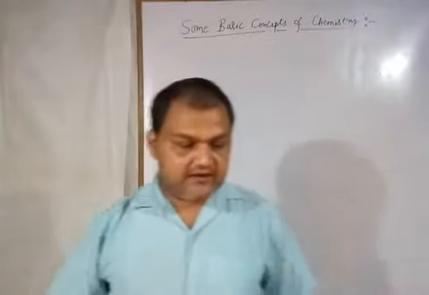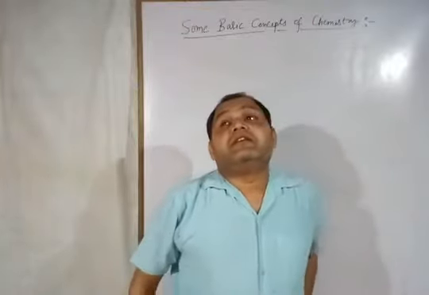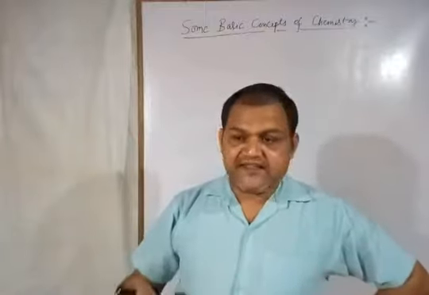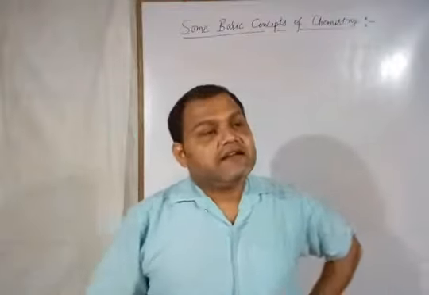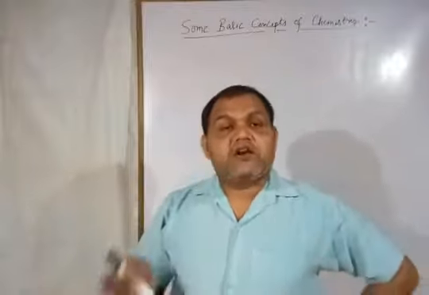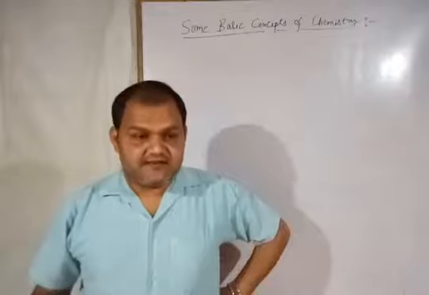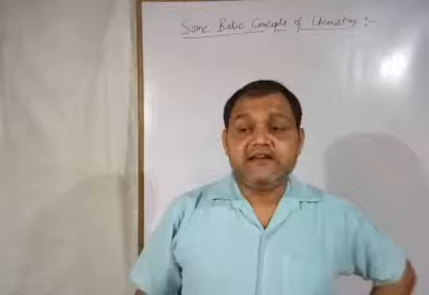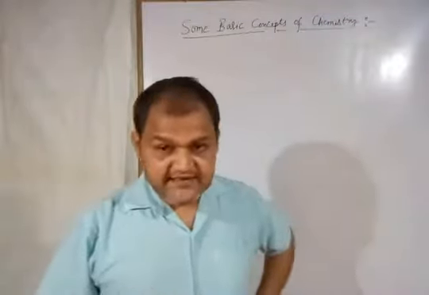So how will you find which one is the physical property and which one is the chemical property? The properties which are concerned with the appearance or physical structure are known as physical properties, like odor, boiling point, melting point, density. These are all physical properties. And the properties concerned with chemical changes are known as chemical properties, like combustibility, reactivity with metals, reactivity with non-metals, acidity, basicity.